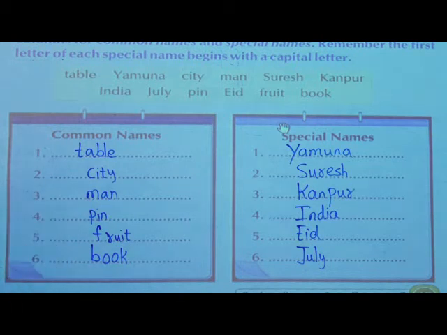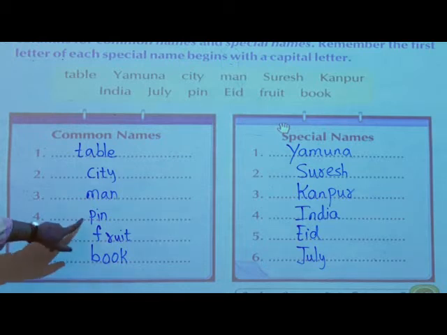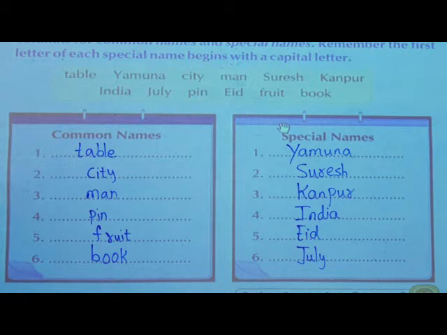Man, M-A-N, man. Pin, P-I-N, pin. Fruit, F-R-U-I-T, fruit. Book, B-O-O-K, book. Yes, has everyone written this side?